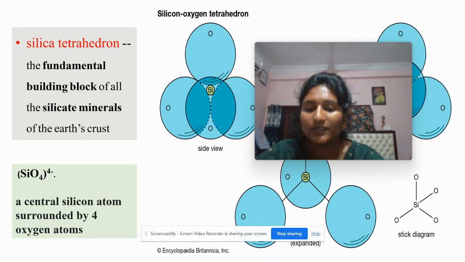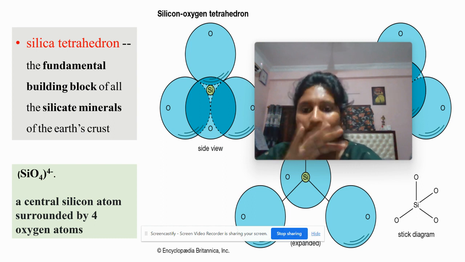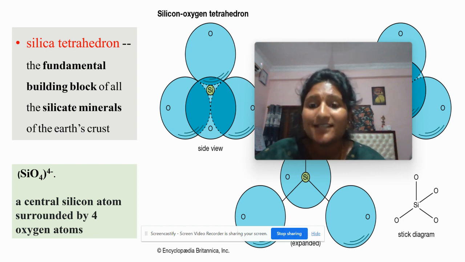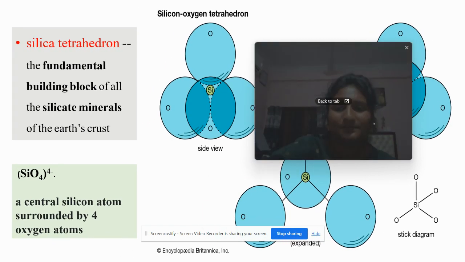It is given with the formula SiO4 to the power of minus 4. A central silicon atom is surrounded by four oxygen atoms. So now anyone can say silica is termed as the silica tetrahedron.